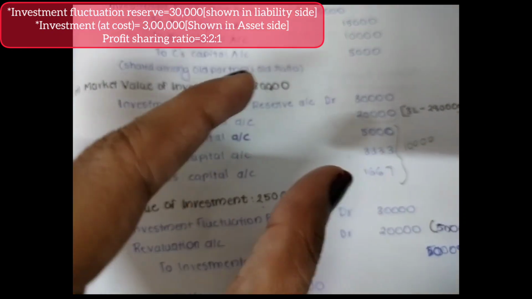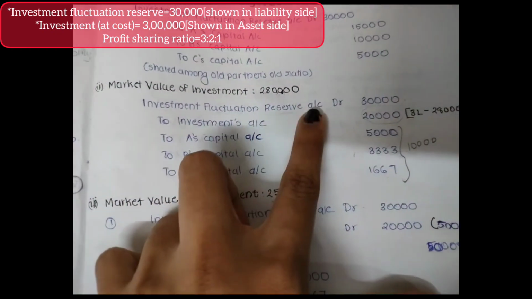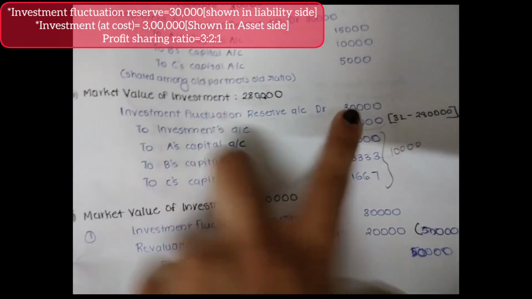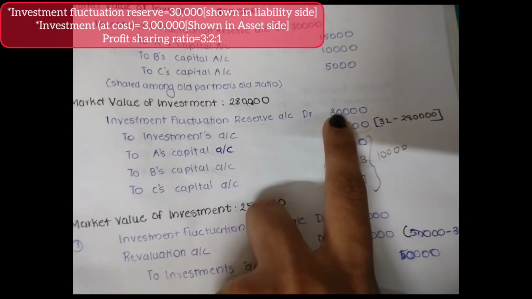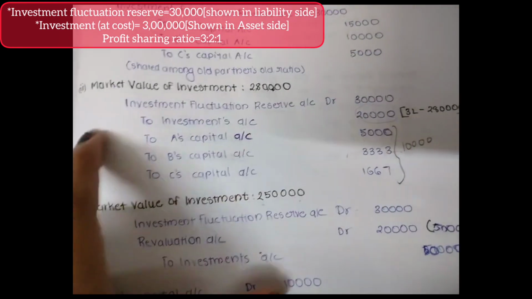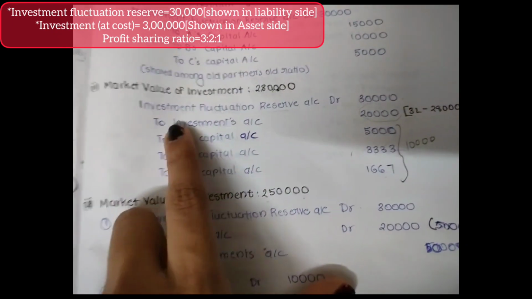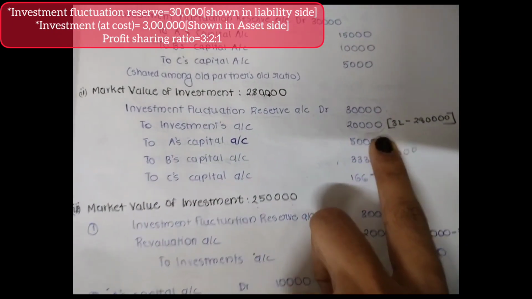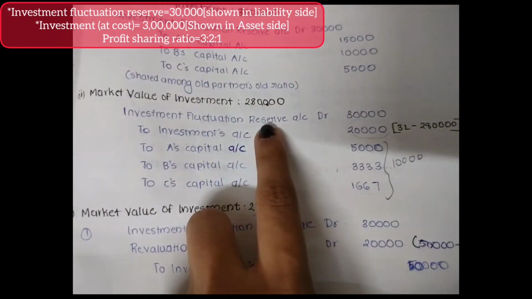We are going to take this 20,000 out from this investment fluctuation reserve. So how much is there in the reserve? 30,000 is there. So we are going to take 20,000 from this reserve, to investments account 20,000. Now what is there? Balance in investment fluctuation fund 10,000.